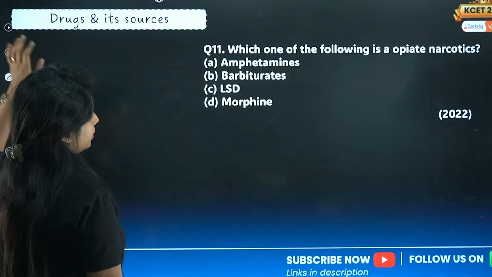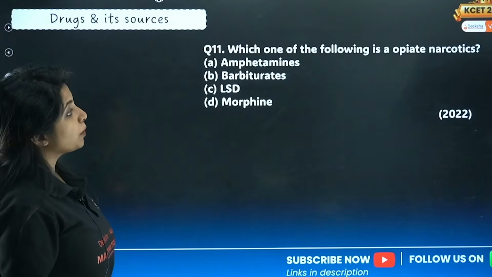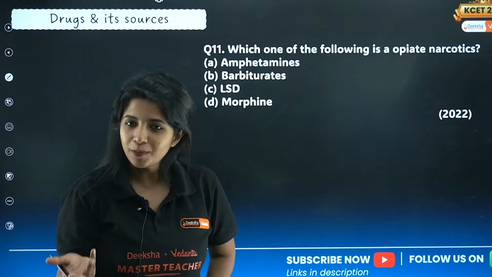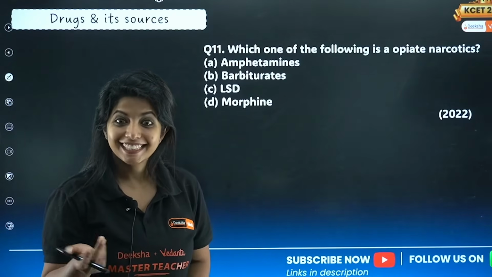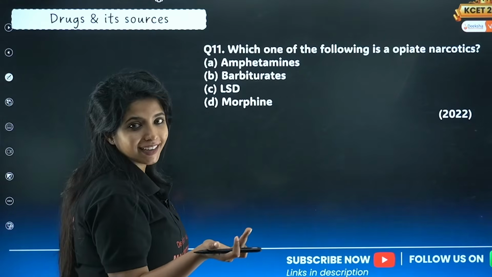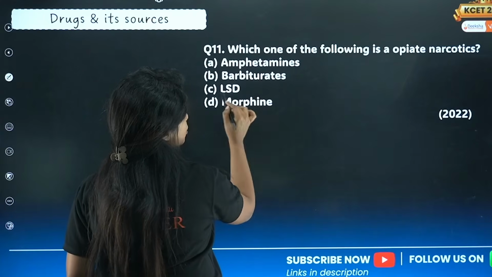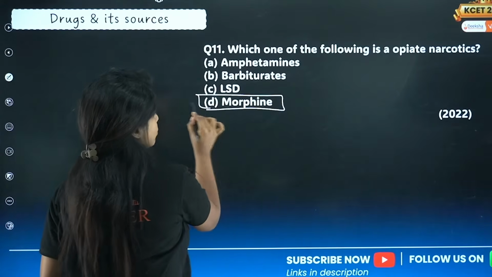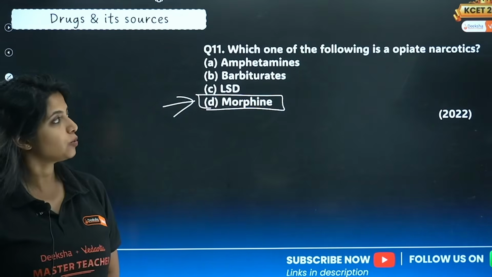Okay? Which one of the following is an opioid narcotic? That means you get it from the opium poppy. We studied morphine and what? Heroin. So amphetamines, barbiturates, LSD, morphine. Your answer for this question becomes D. Which of the following is an opioid narcotic? It is morphine.